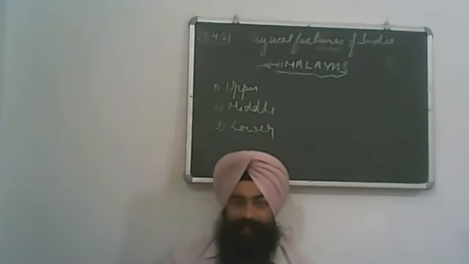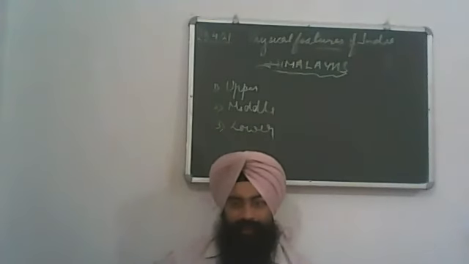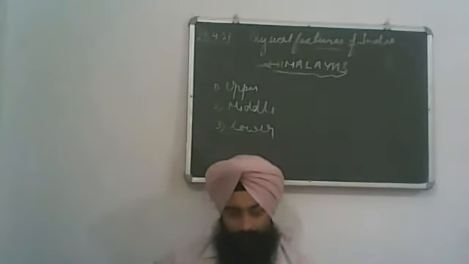Third, it is a source of many perennial rivers. Perennial is spelled P-E-R-E-N-N-I-A-L. Perennial rivers are those rivers which are filled with water throughout the year, like Ganga, Brahmaputra, Satluj, Chenab, Jhelum.